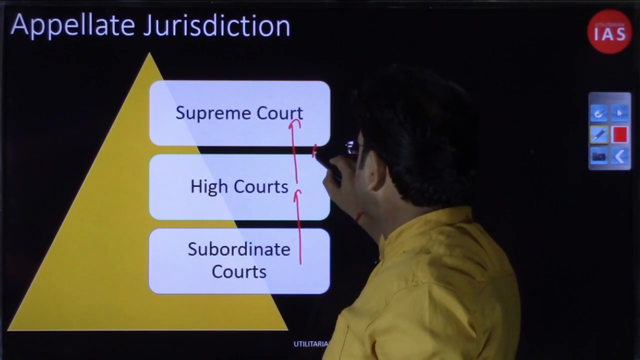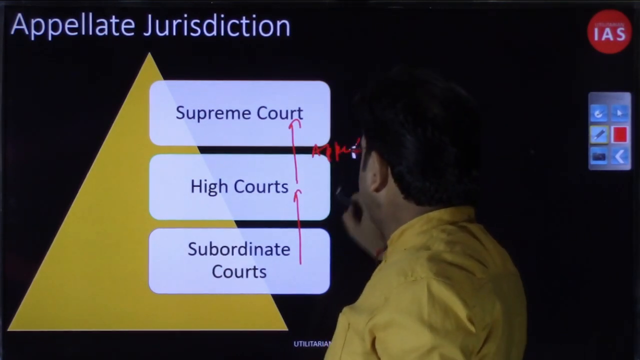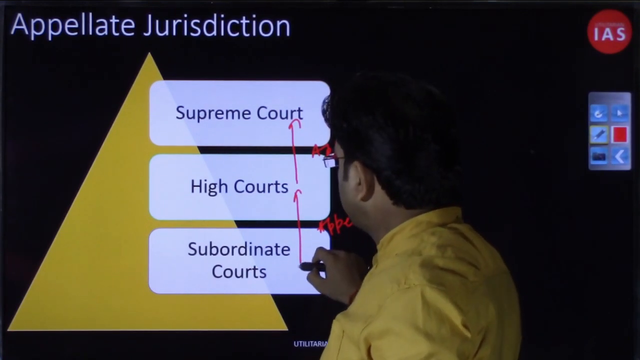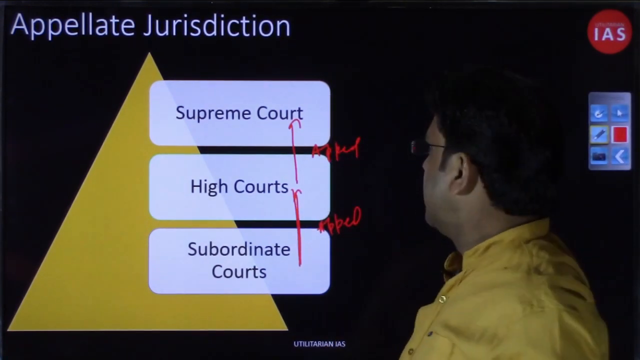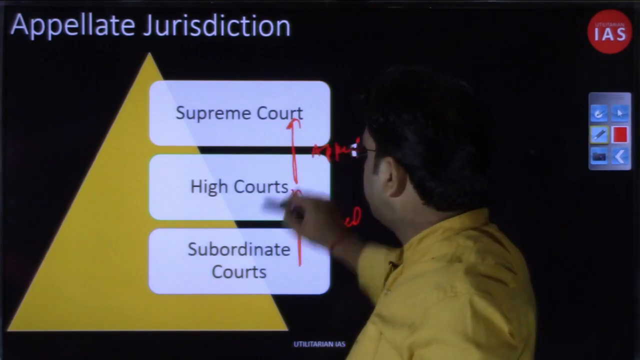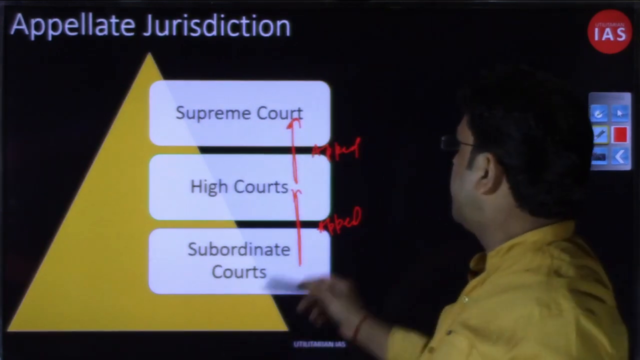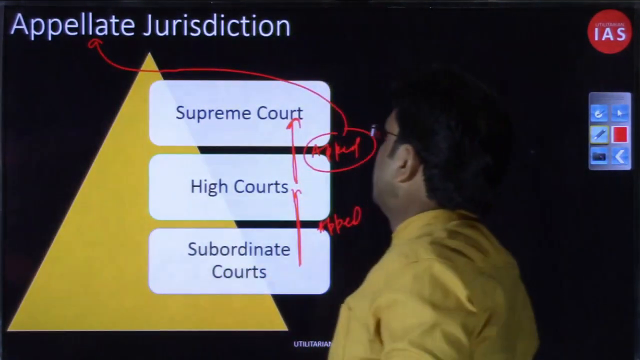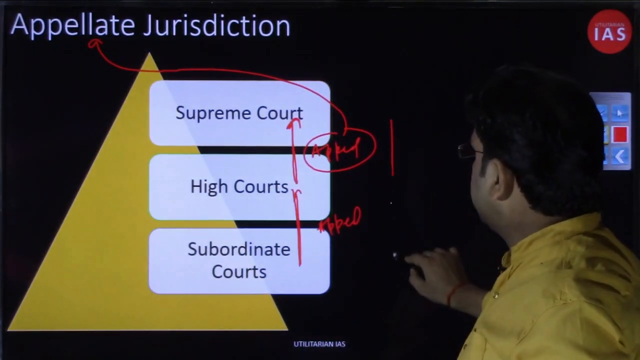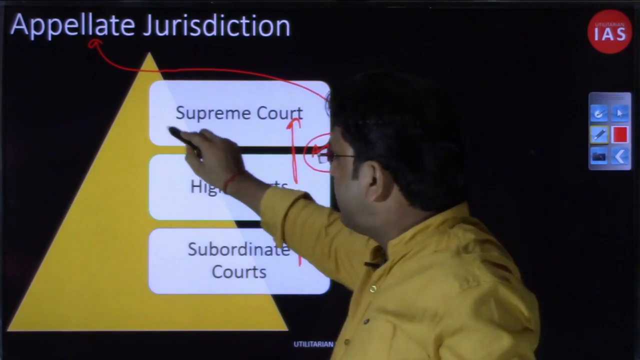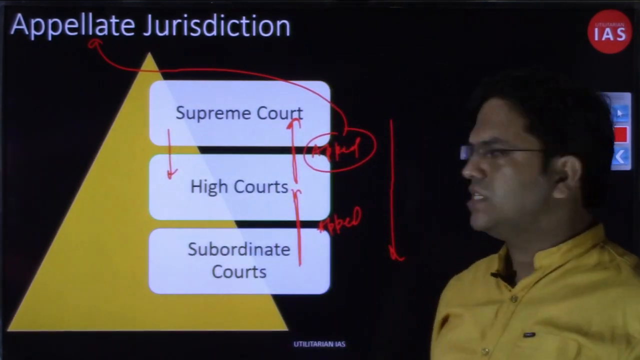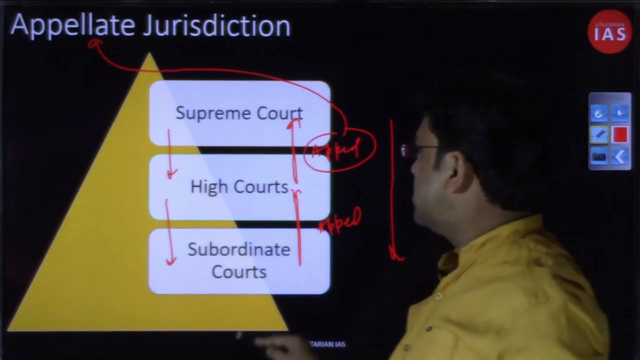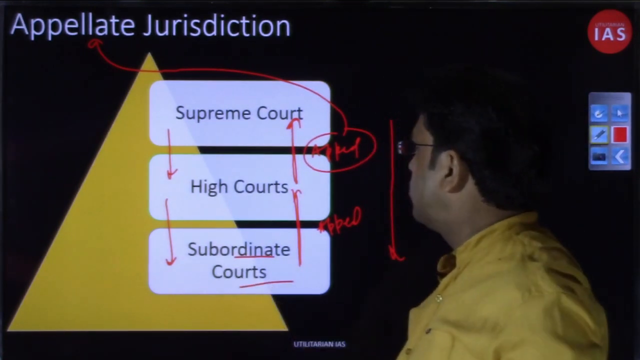So from this particular word appeal, you can appeal from a subordinate court decision to the high court, and you can appeal against the judgment of a high court to the Supreme Court, right? So from this appeal you have this appellate. If you go in the reverse direction, the Supreme Court does have appellate jurisdiction over the high court judgment, and similarly the high court does have appellate jurisdiction over the judgments of the subordinate court.